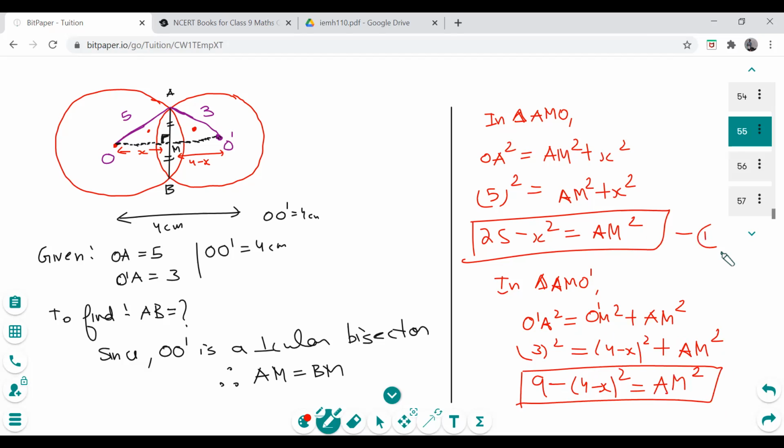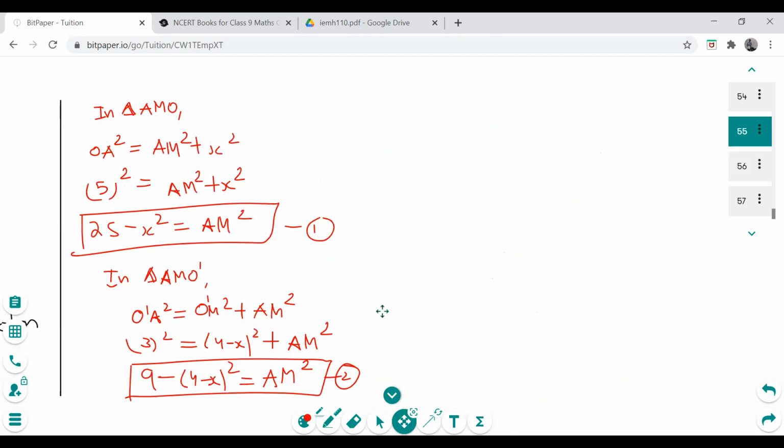Now, when two things are equal to the same thing, they are equal to one another. This is one technique to solve for x. Are you people getting it? How many of you got this? Why do we use this trick?